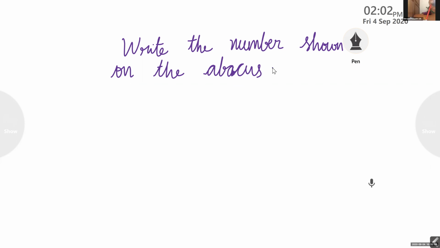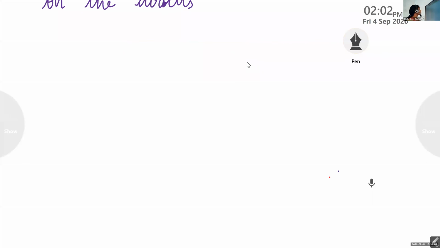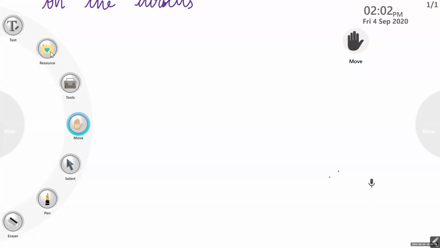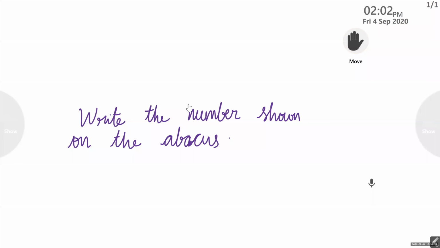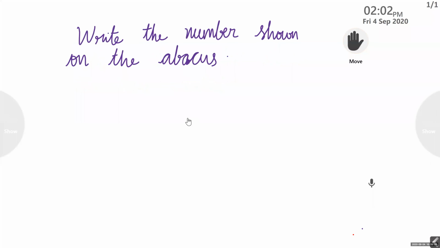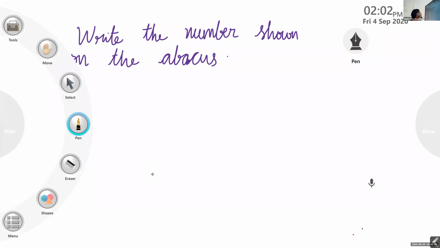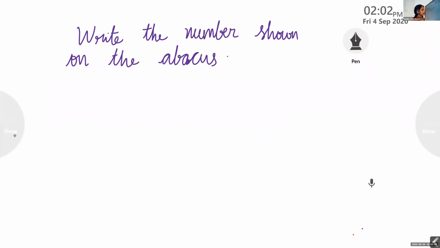Abacus. Write the number shown on the abacus.